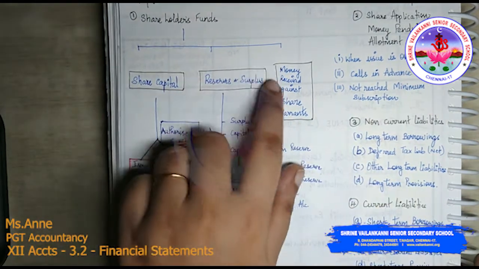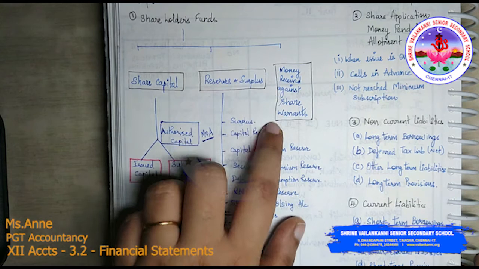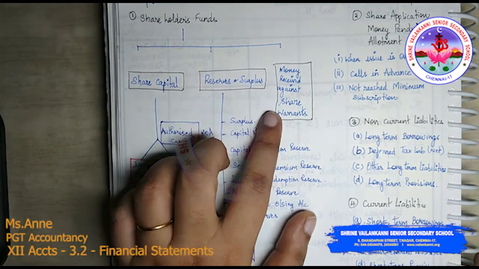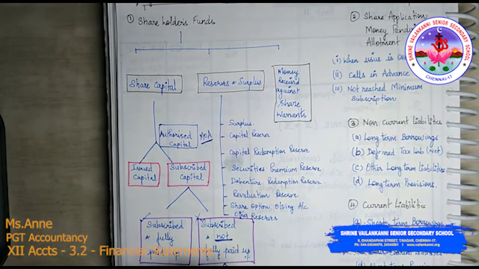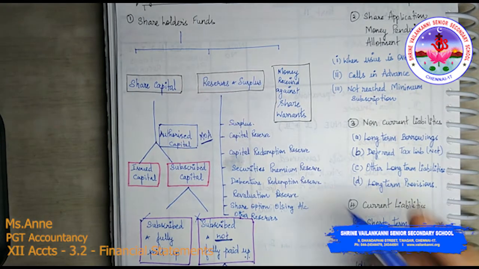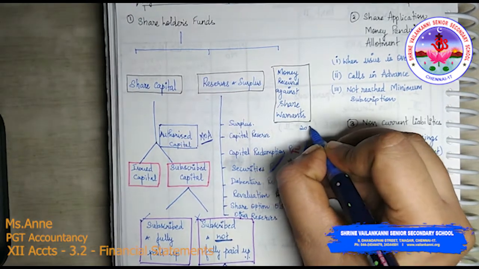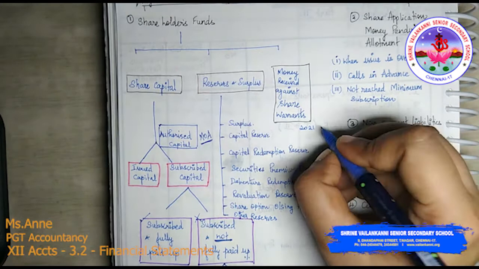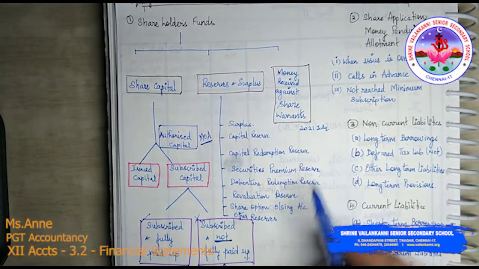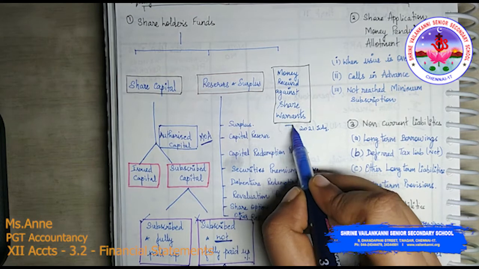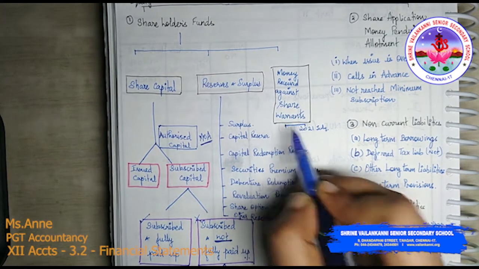Okay, then you have the third heading as money received against share warrants. What is this money received against share warrants? See, the shareholders would book the shares of the company. Say for example, they wanted the share by 2021, in the month of July. They want the shares of the company. What they will do, they will book the share now itself.